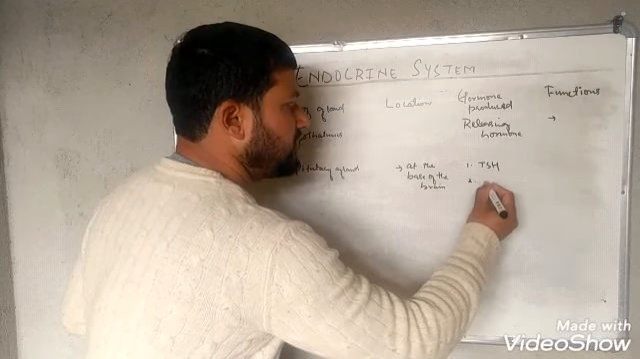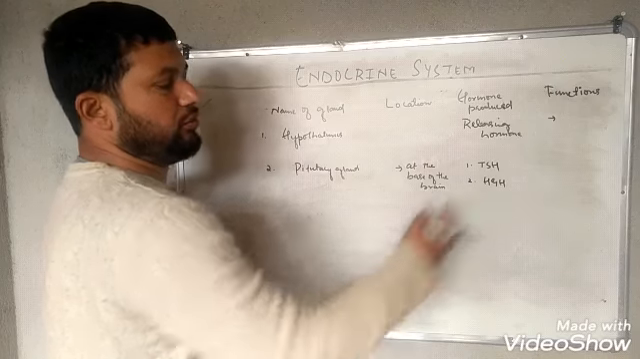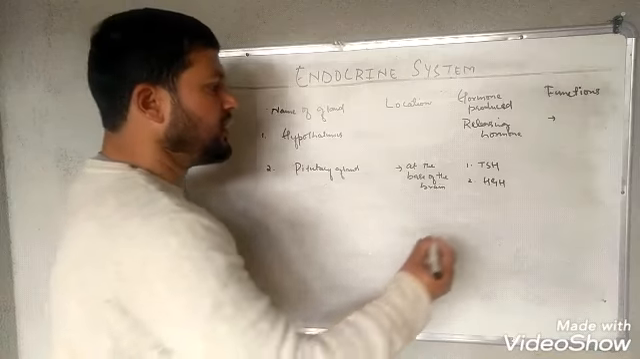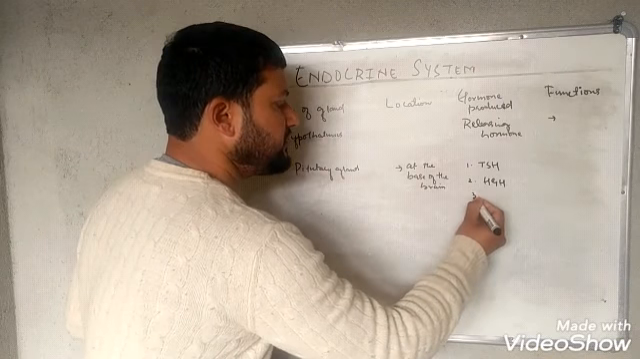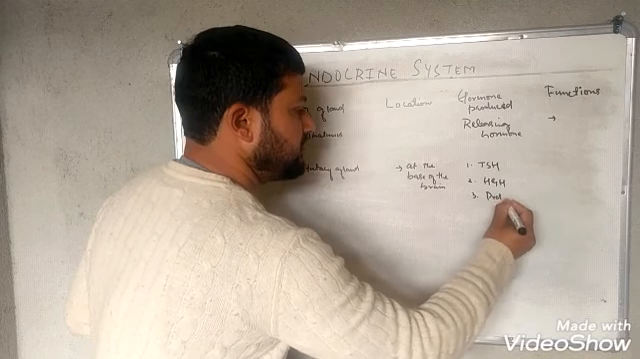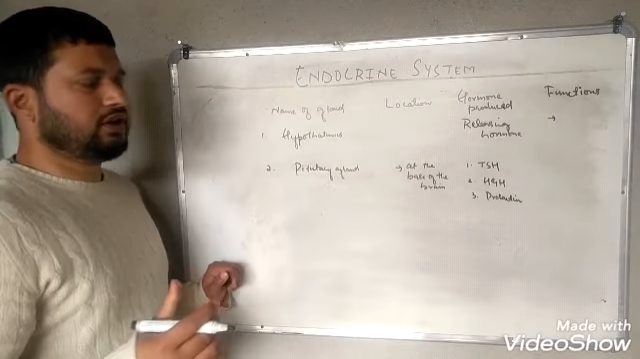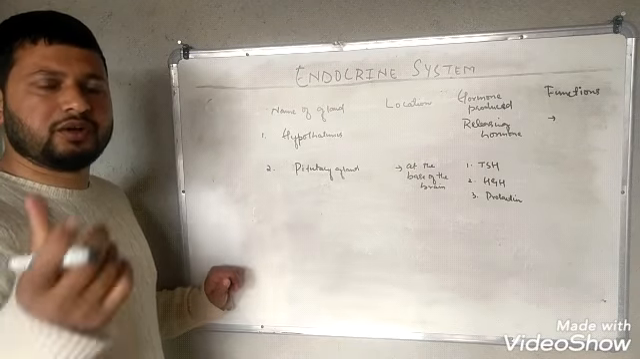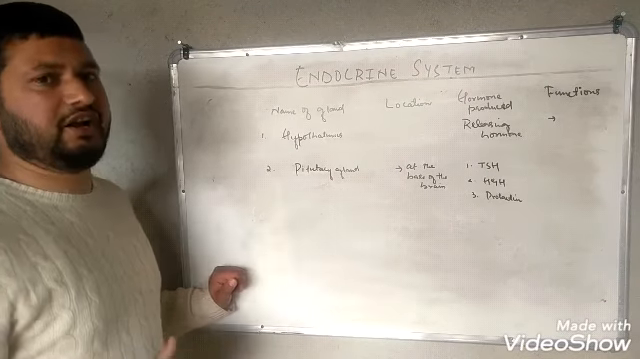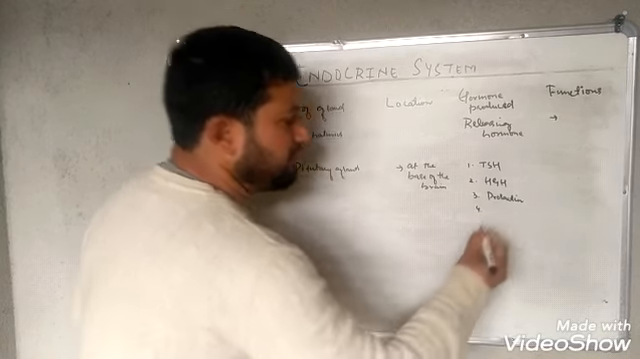It produces another hormone, that's HGH. It stands for human growth hormone, and this hormone regulates the growth of the body. This pituitary gland also secretes another hormone, that's prolactin. This hormone promotes the growth of the mammary glands and the formation of milk in them after the childbirth in females.